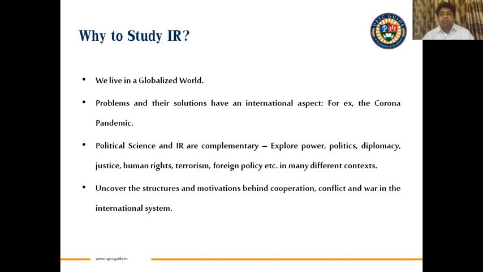Another point: political science and IR are very, very connected, complementary subjects. They end up exploring similar themes like power, politics, diplomacy, justice, human rights, terrorism, foreign policy. Whatever is being done by political science in domestic affairs has a connotation for the foreign policy of the country. At the same time, IR also explores reasons for conflict, cooperation, even tensions between two countries. If at this moment India is having tensions with the Chinese, then you should know what exactly is the nature of this tension, and what is the likelihood in coming times. So this is why you should be studying IR.